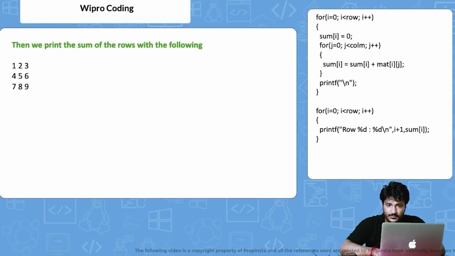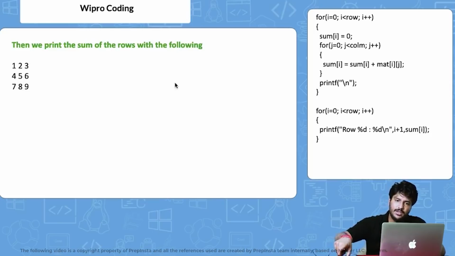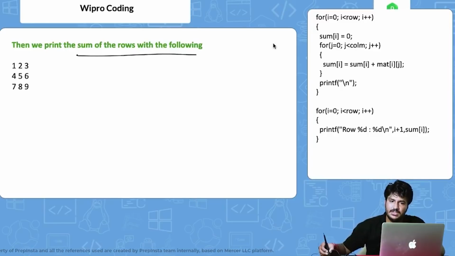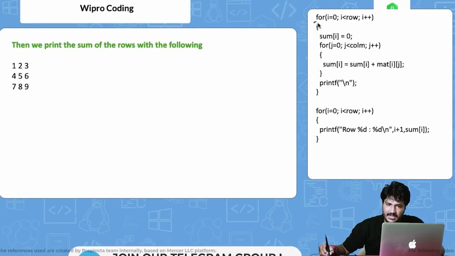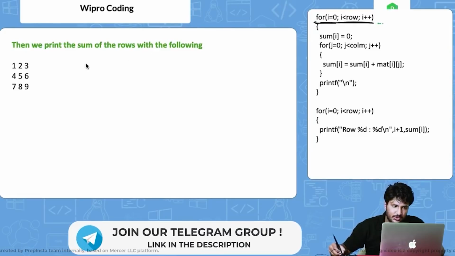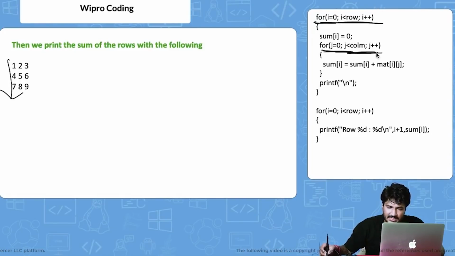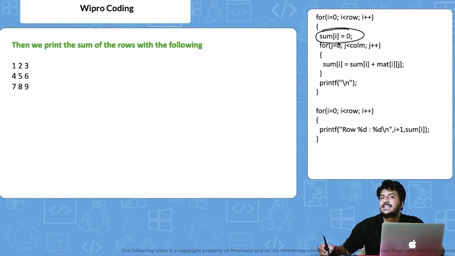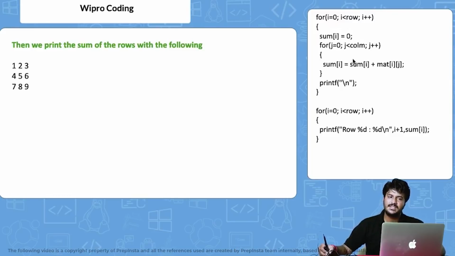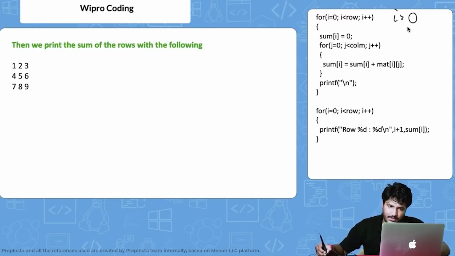Okay. Now on this particular loop, what we are doing is printing the sum of the rows, right? This for loop iterates upon the rows, and this for loop iterates upon the columns. And this sum of 0 we are essentially taking to find the sum of a particular row. So let's see with an example what happens. Initially i is equal to 0.